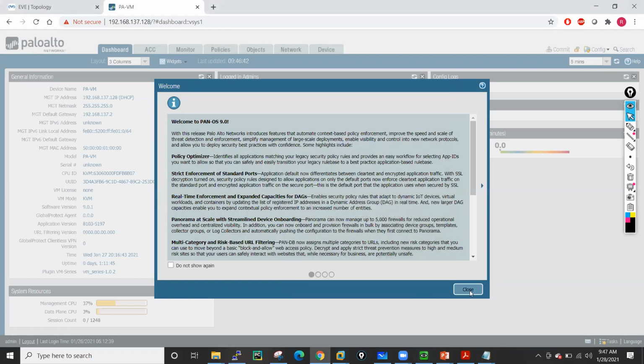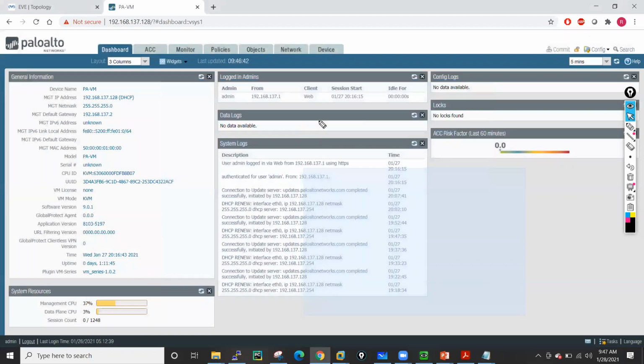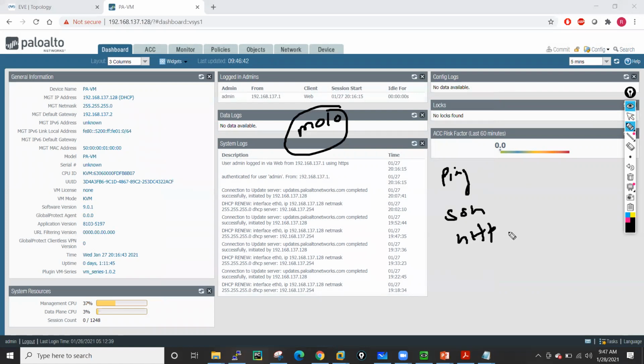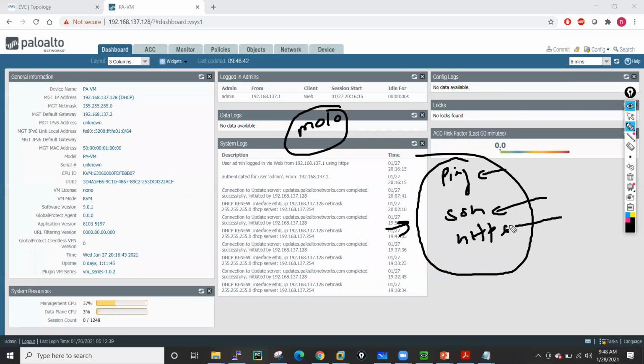Also one more thing: by default, on the management port of your Palo Alto firewall, ping, SSH, and HTTPS are enabled. These three services are enabled by default. That's why I am able to ping my management IP address, I am able to SSH on my management IP address, and I can also access it via the graphical user interface by using HTTPS.